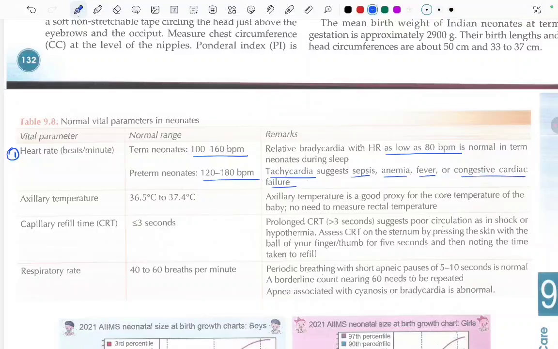Now the axillary temperature in neonates is between 36.5 to 37.4 degrees centigrade. Axillary temperature is a good proxy for the core temperature of the baby. No need to measure the rectal temperature. Third one is the